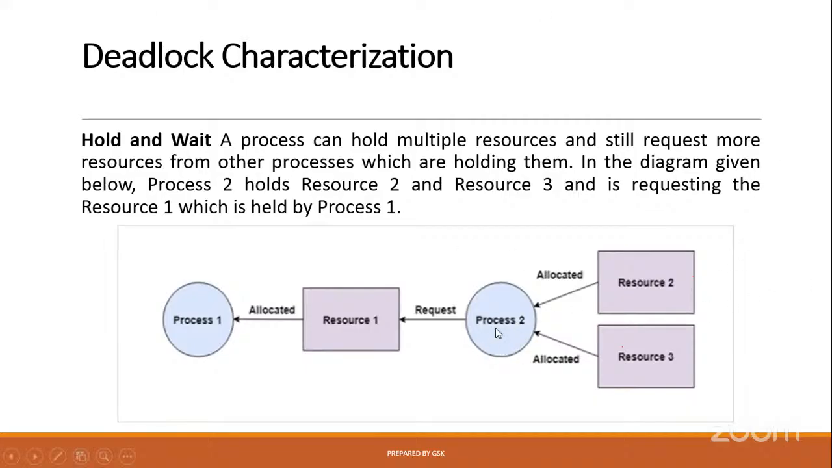We have process 2. Already 2 resources are allocated to process 2, but this process 2 is still sending a request for another resource, resource 1. If this happens internally, this is one of the reasons for deadlocks to occur. Okay.